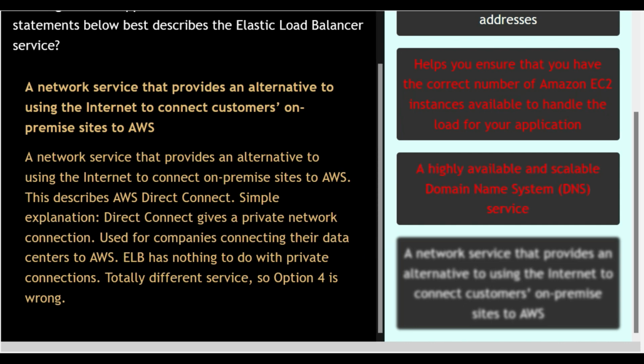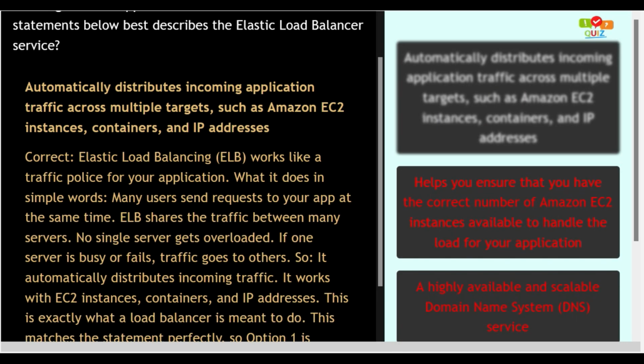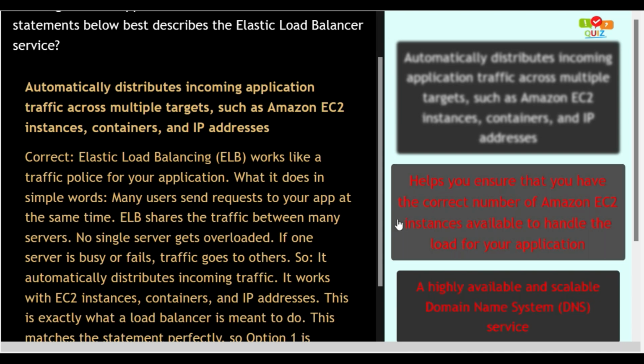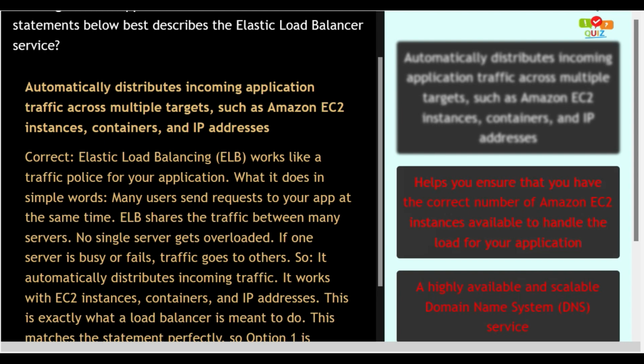Option number 4 is incorrect. Option number 1 automatically distributes incoming application traffic across multiple targets such as Amazon EC2 instances, containers, and IP addresses. This option is correct as Elastic Load Balancing, ELB, works like a traffic police for your application.